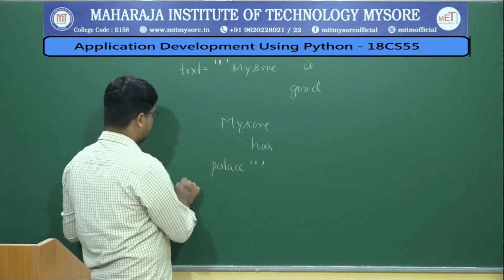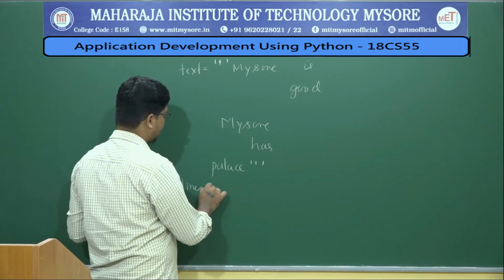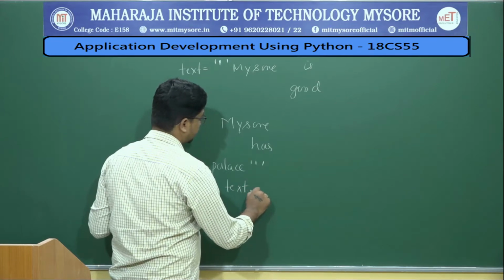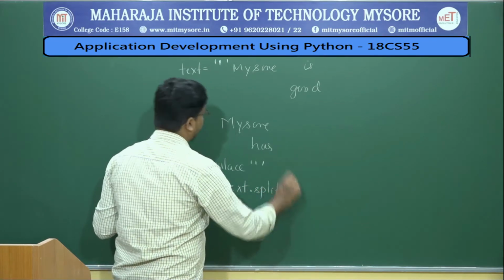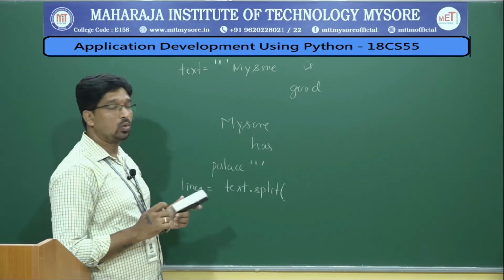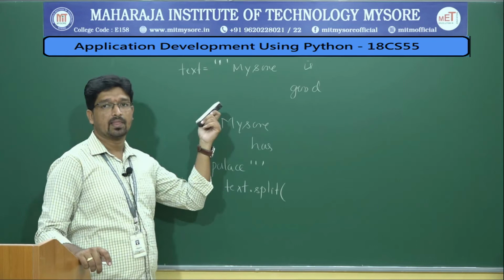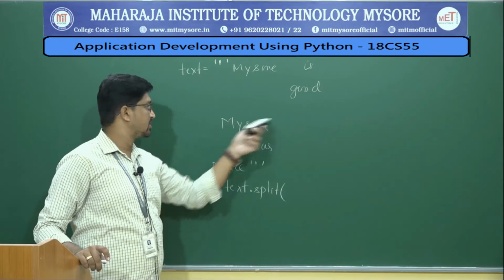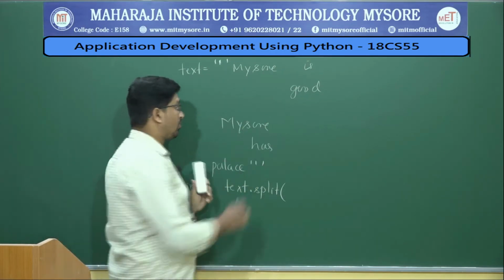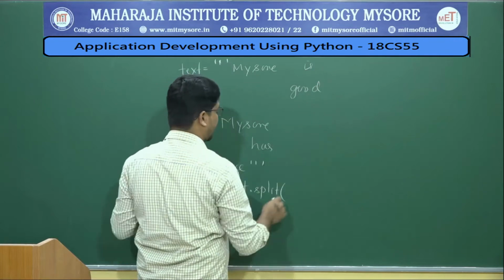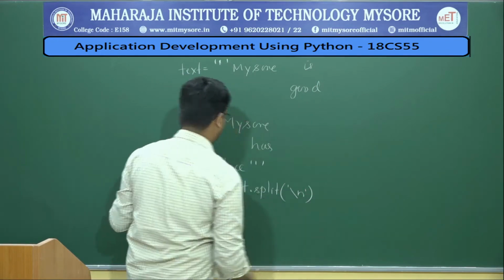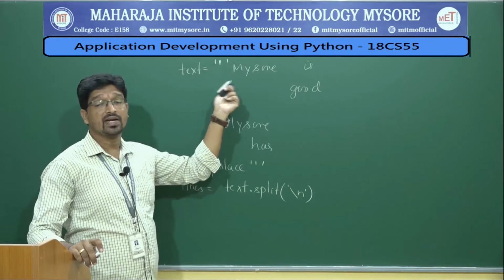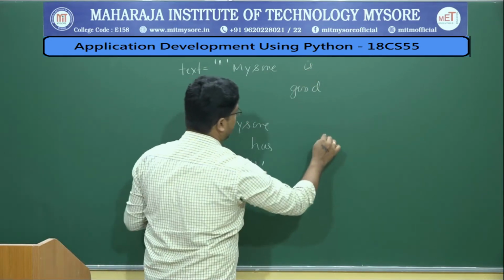So it is very simple. Let us write lines is equal to text dot split. But how do you want to split? If you don't pass any parameter, by default it will split by a single space. If you want to have one line at a time, then you need to pass \n. If you pass \n, then you will get a list of sentences. This is the first sentence.